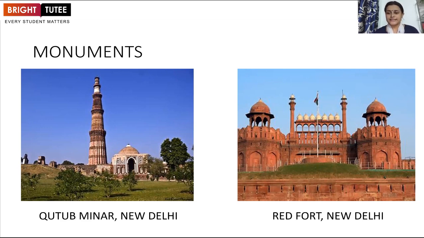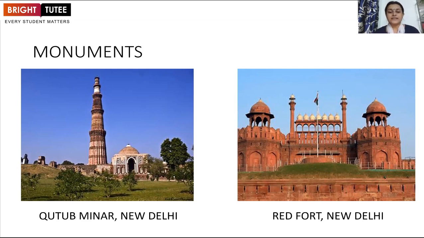Which architecture can we consider a monument? Any architectural structure which has completed 100 years can be considered a monument. When we look into medieval Indian history, there are so many monuments which give us a very good insight into the time period of the Delhi Sultanate and the Mughal Empire, as well as the regional kingdoms of that time, like the Rajputs, Rashtrakutas, Palas, and Pratiharas.